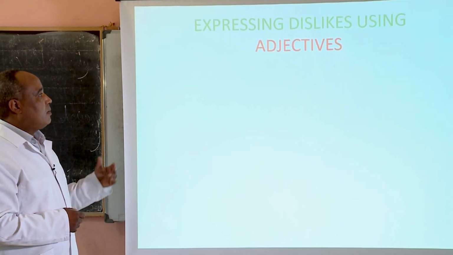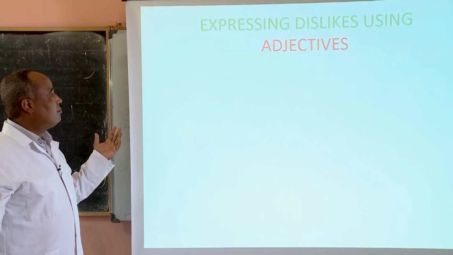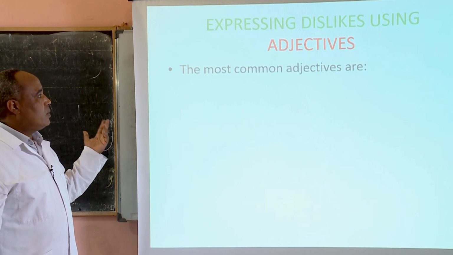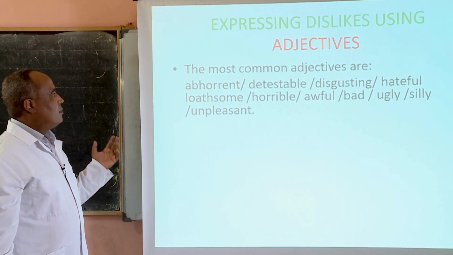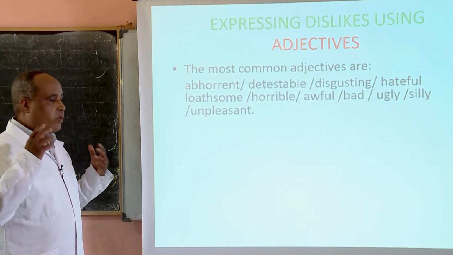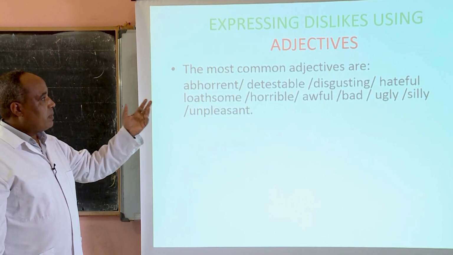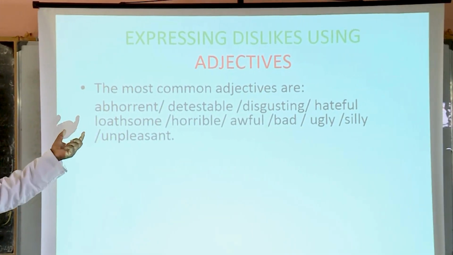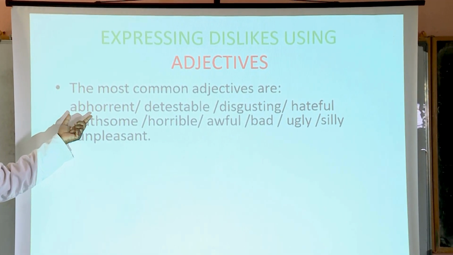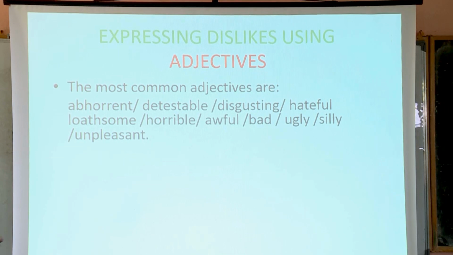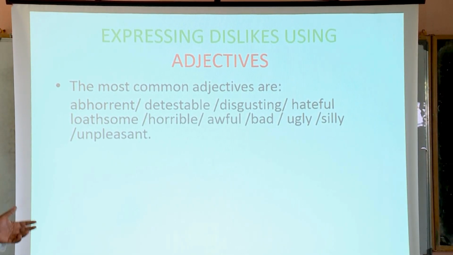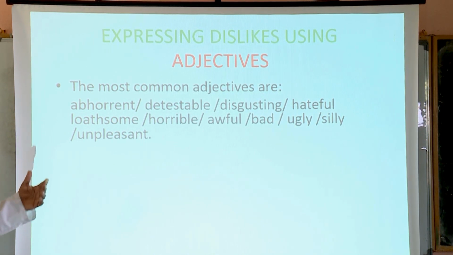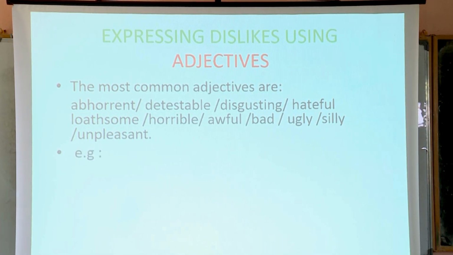Adjectives now. Well, try to remember them. What are they? Yes, the most common adjectives are, a good learner tries to memorize things, abhorrent. We took it from the verb abhor. Detestable, disgusting, hateful, loathsome, horrible, awful, bad, ugly, silly, unpleasant, etc. Look at the examples.